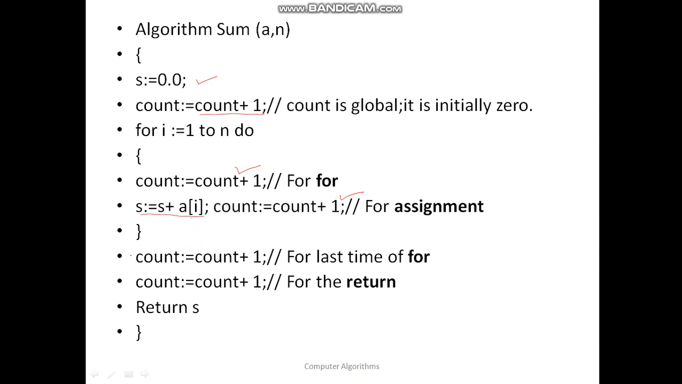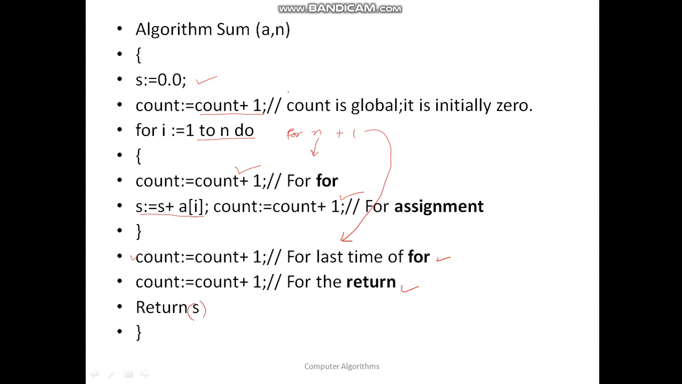Then count is equal to count plus 1. This is for one extra for loop, that is, the for loop goes inside the loop n times, and once the condition fails it comes outside the for loop. So this is for the last for. Okay, and count is equal to count plus 1. This is for return, and finally return s is done.